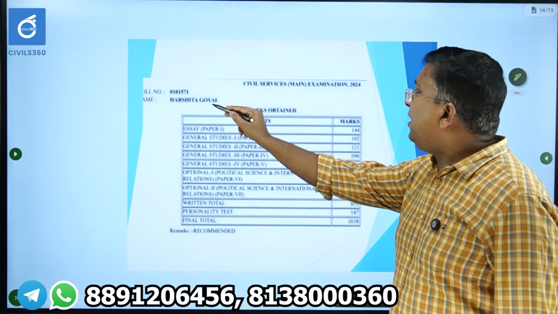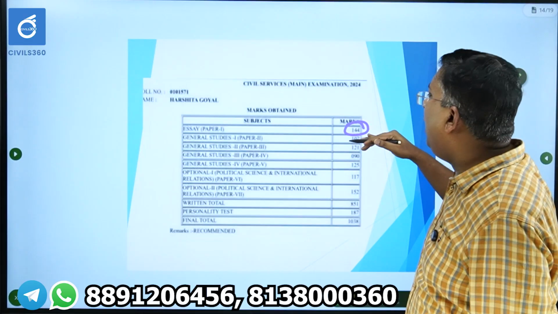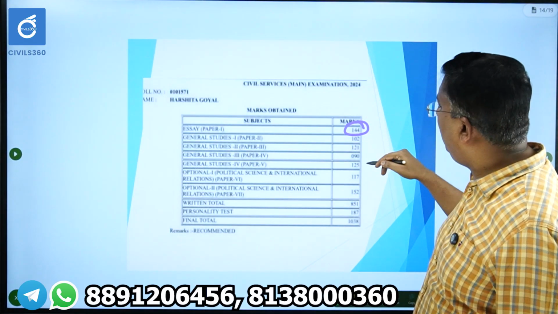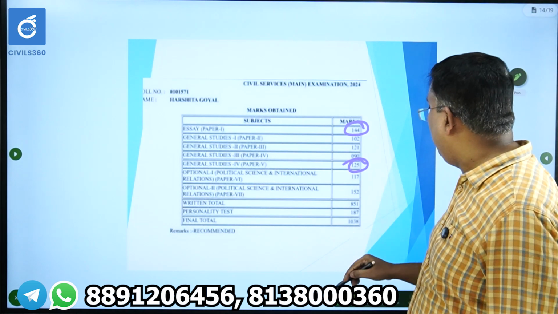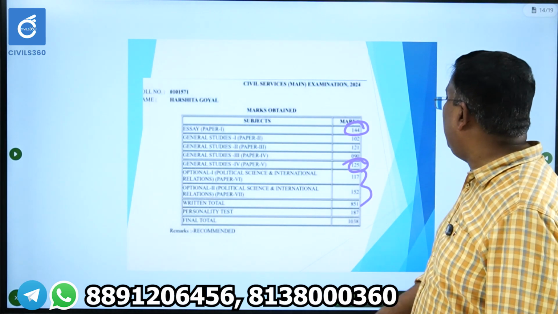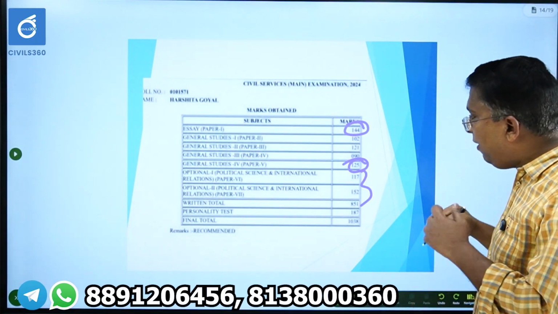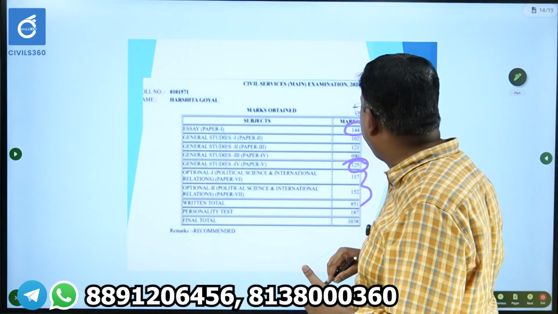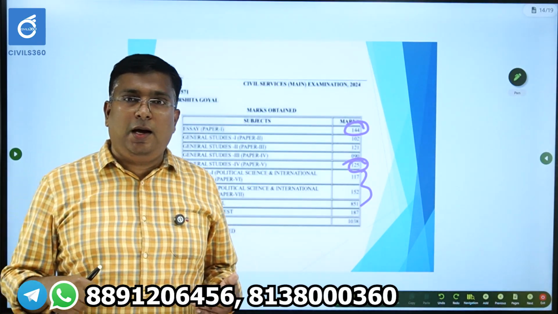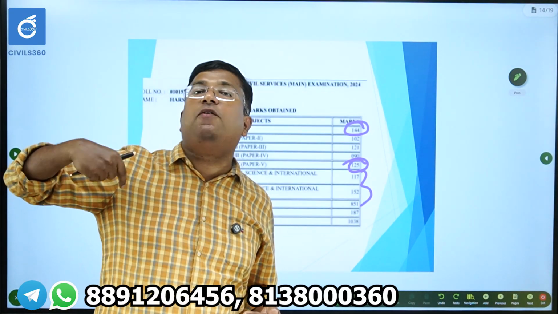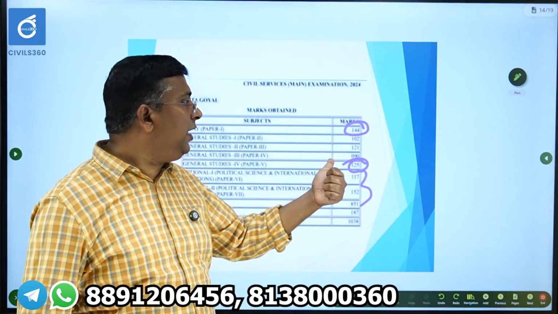See the second rank, Harshita Goyal, 144 in essay. Then GS 1, 2, 3, 4 are average, meaning normal, ethics 125, and optional 279. Like that she has scored. So everyone, see, in the case of All India rank 1, she scored exceptionally well in ethics. In the case of All India rank 2, she scored very well in essay.